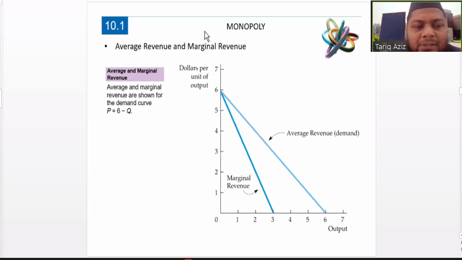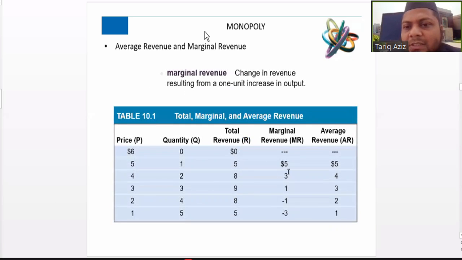So this is some basic thing. You may notice this in the tabular presentation also, that the rate of change in the marginal revenue is bigger than the rate of change in the average revenue.